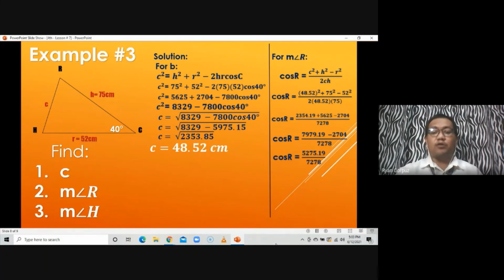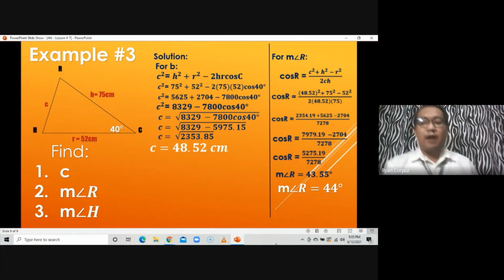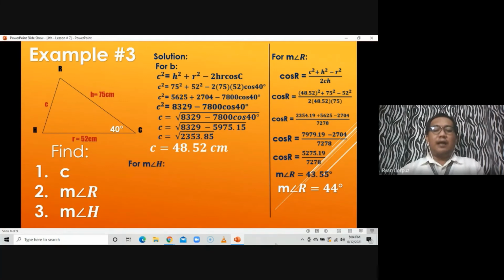You'll find out for the measure of angle R as 43.55 degrees. So round that up to the nearest degree, so it should be equal to 44 degrees. So the measure of angle R is equal to 44 degrees. Next, isa na lang. We are looking for last for the measure of angle H.